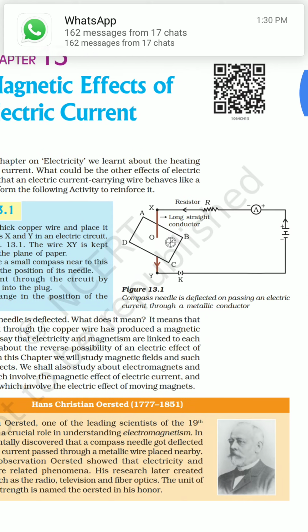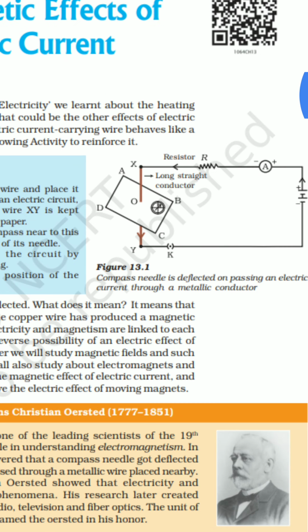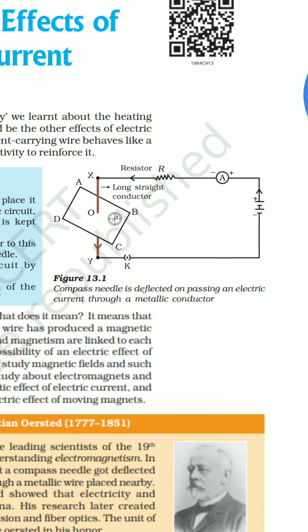Here we have taken a circuit which contains a resistor, that is a conducting wire. A battery is connected to provide potential difference. A cardboard is connected over there. Class, as the circuit is completed, flow of current takes place through the wire, through the side of the circuit where the cardboard is connected.